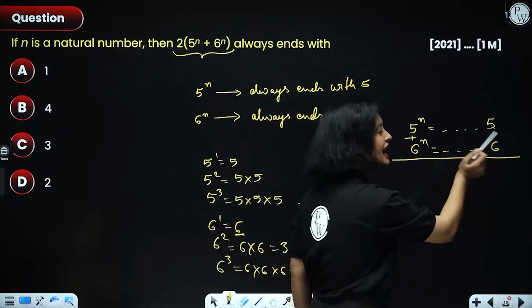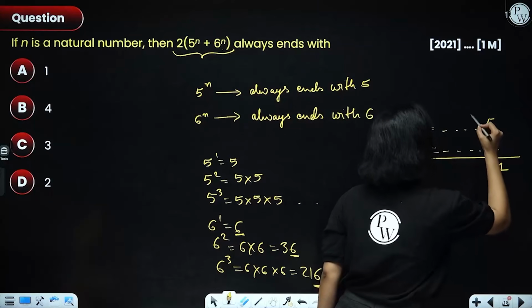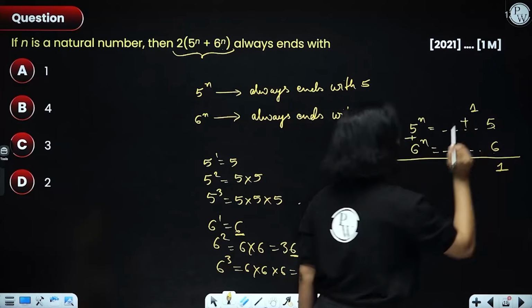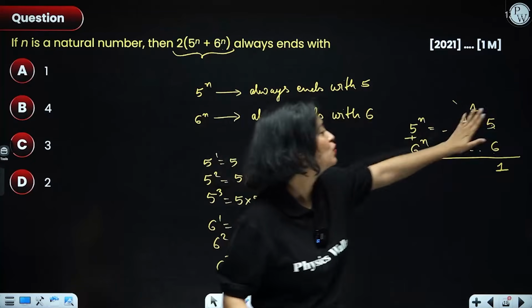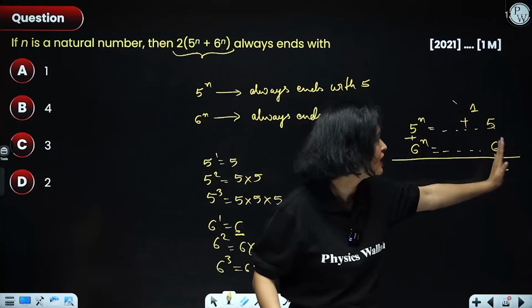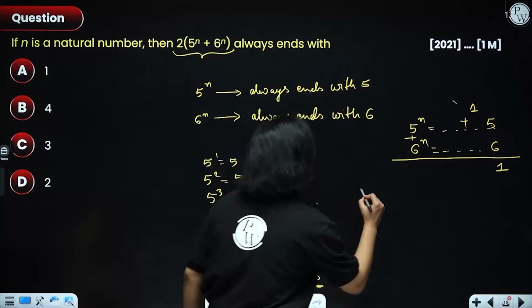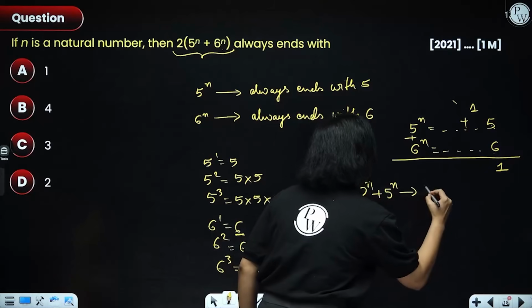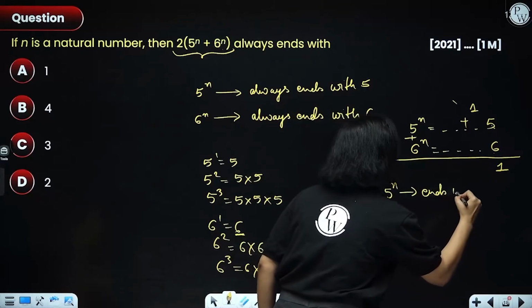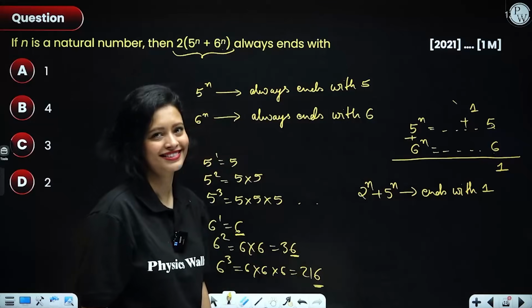So we'll start by adding 5 and 6. 5 and 6 gives you 11. Now 1 will be written here while another 1 will go as carry. We are only bothered about adding 5 and 6. We got 1 here and another 1 as carry. So that means that 2 raised to power n plus 5 raised to power n always ends with 1.